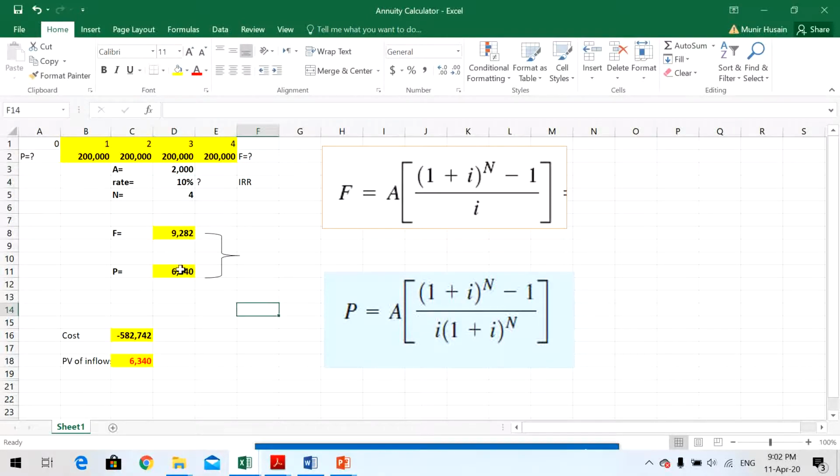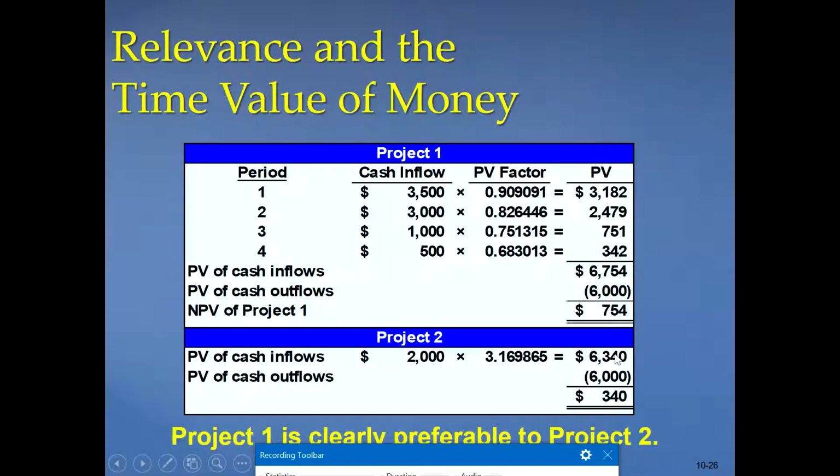So 6,340, this is how it was calculated, the cash flow was given. This is how it was calculated, present value using this formula, 6,340, or using a factor you can calculate it. So 6,340 minus the present value of outflows, which is 6,000, same, so 340.